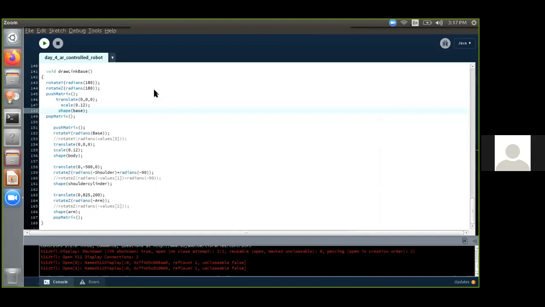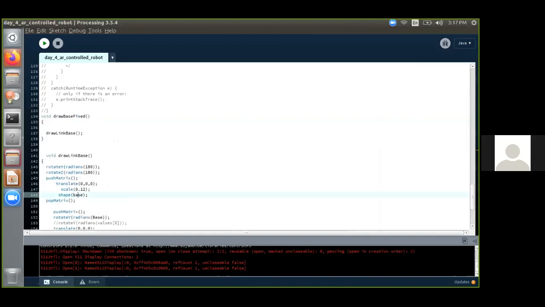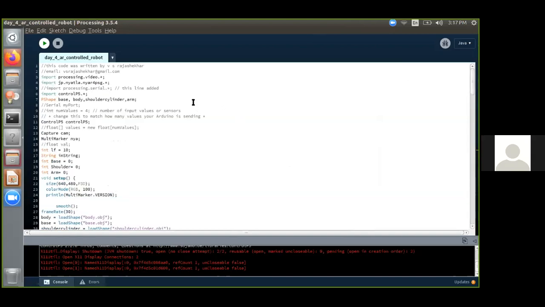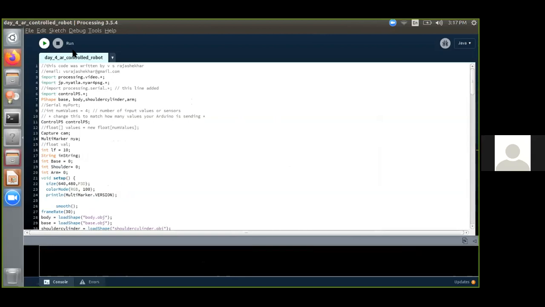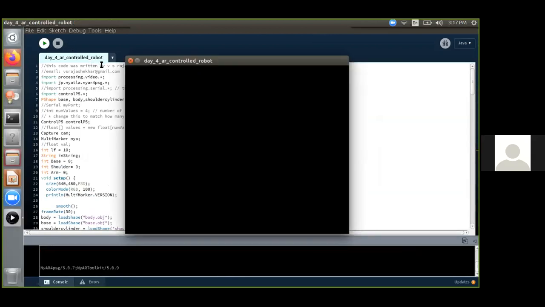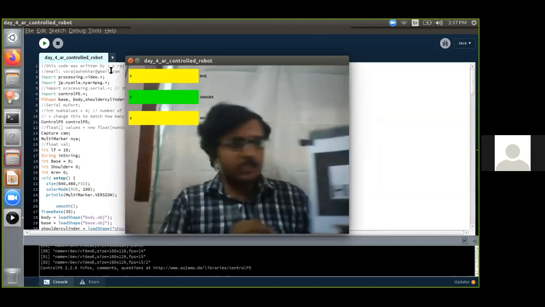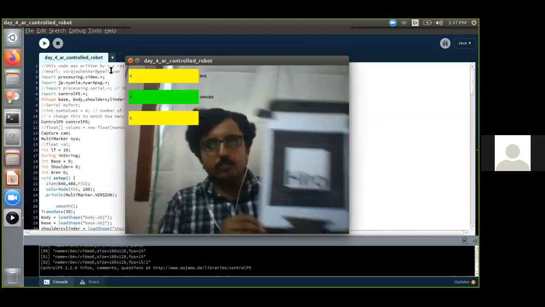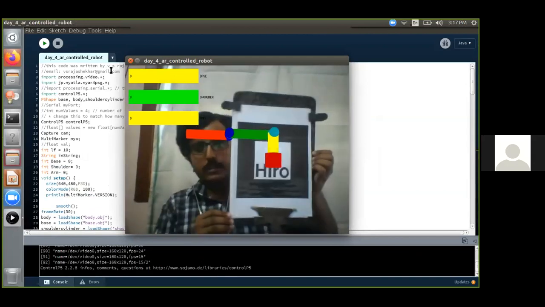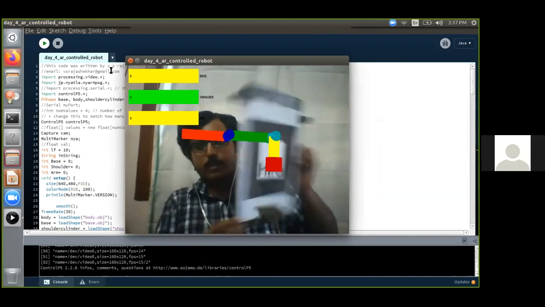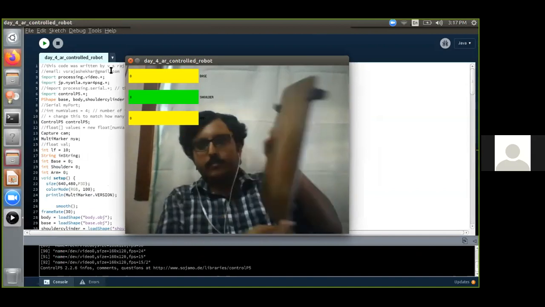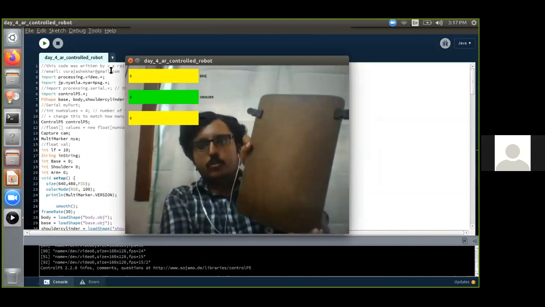Okay, I'll show you the output of today so that everyone can be comfortable with what the output will be. If you run today's program, a video will appear. Here, what you need to do is show the hero marker. Once you show the hero marker, the virtual robot will appear. If you do not show the hero marker, the virtual robot will not appear, and this is what is known as augmented reality.